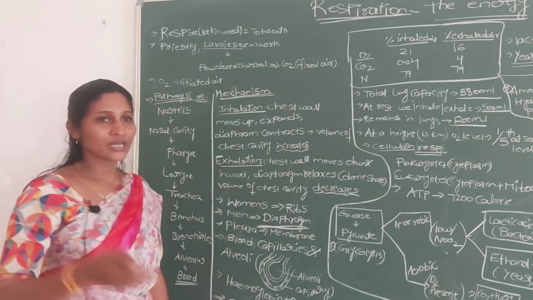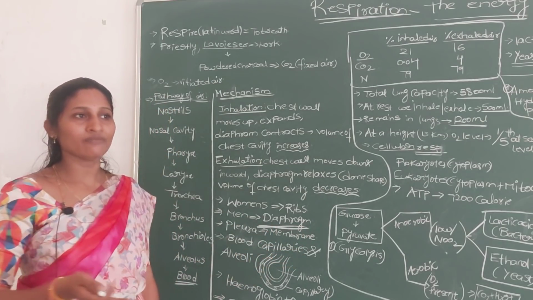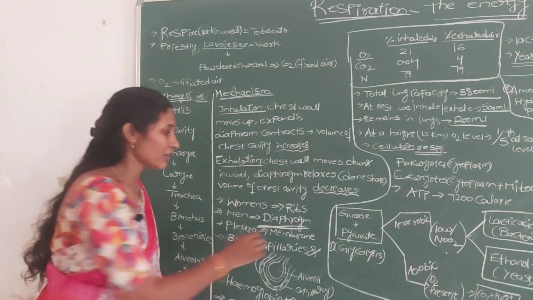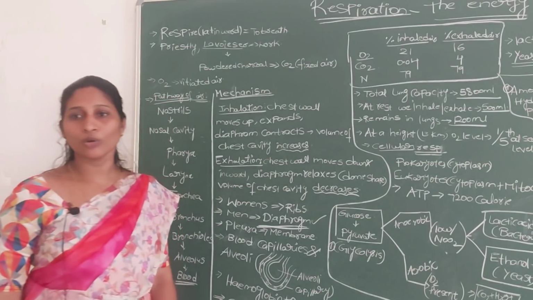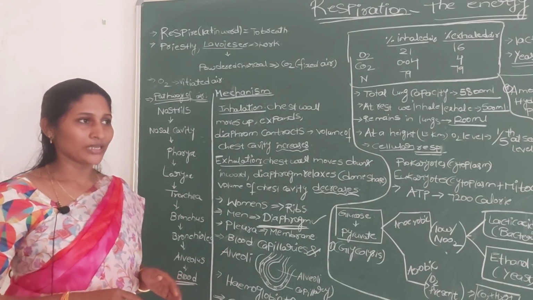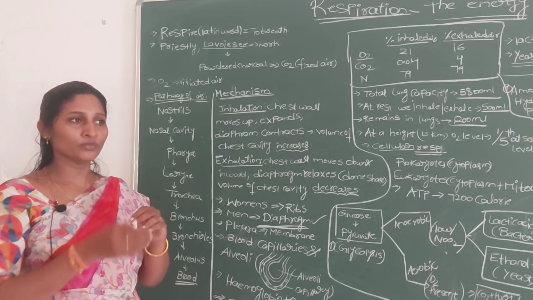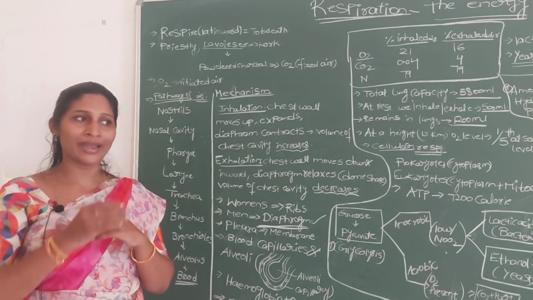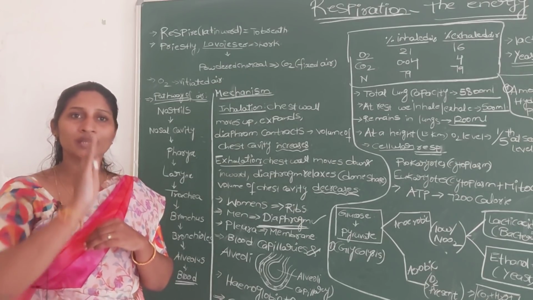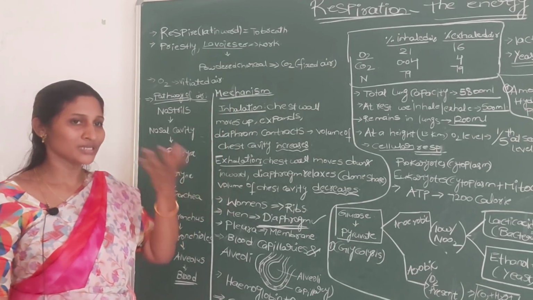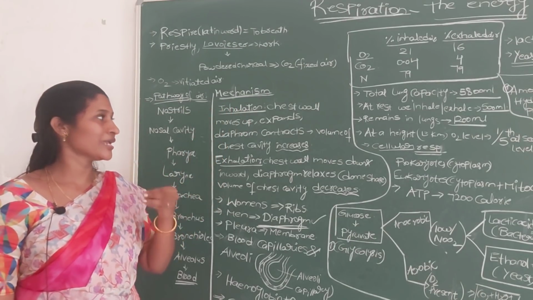The diaphragm is the muscular layer present at the floor of the chest cavity, and the diaphragm plays a very major role in the process of respiration. At normal time, the diaphragm is in dome shape; at the relaxed state the diaphragm is in dome shape and the swollen part is situated inside the chest cavity. During the inhalation process, inhalation means simply we are taking in the air.